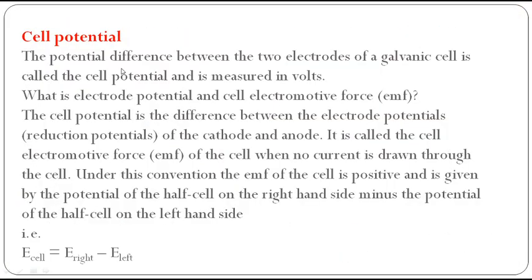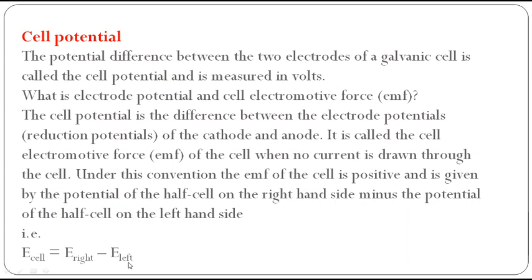So see, this is cell potential. What is cell potential? The potential difference. We always come across this term, the potential difference. Is it not? What is the potential difference? We have two electrodes in a galvanic cell, and what is the difference between them? E right minus E left. You see the last line. E right means what? Cathode. Potential of the cathode minus potential of the anode.